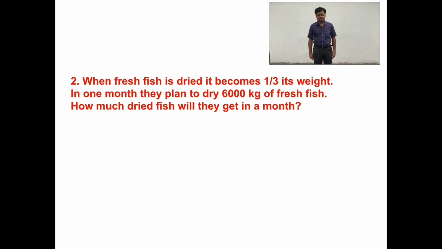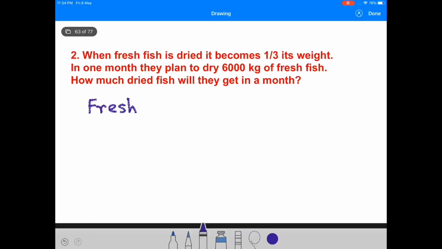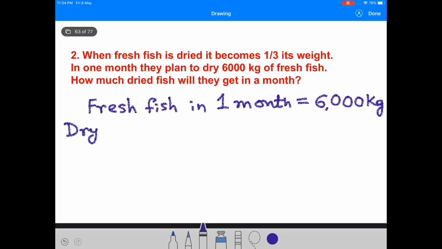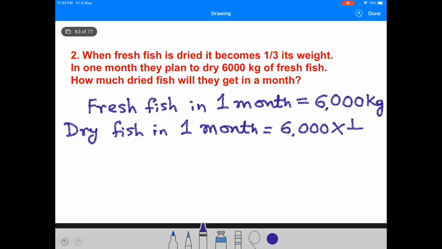In 1 month, they plan to dry 6,000 kg of fresh fish. How much dried fish will they get in a month? Fresh fish in 1 month is equal to 6,000 kg. Dry fish in 1 month is equal to 1/3 of 6,000 is equal to 2,000 kg.